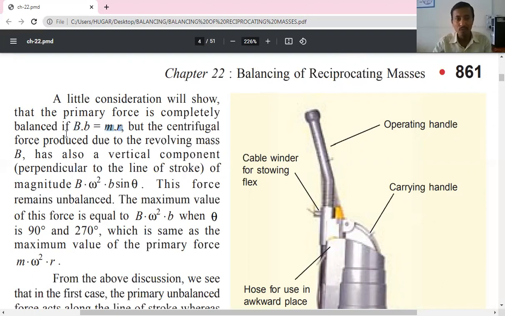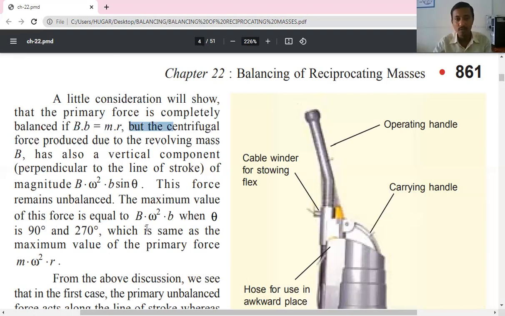But the centripetal force produced due to the revolving mass B also has a vertical component of magnitude B omega square b into sin theta. This force remains unbalanced.